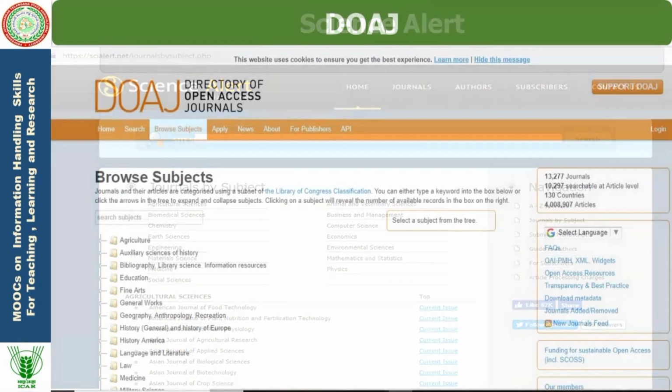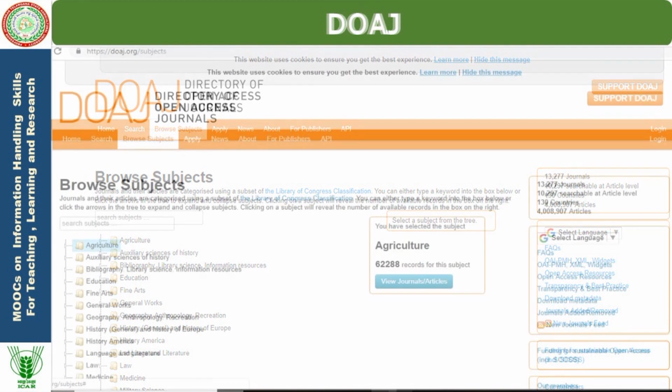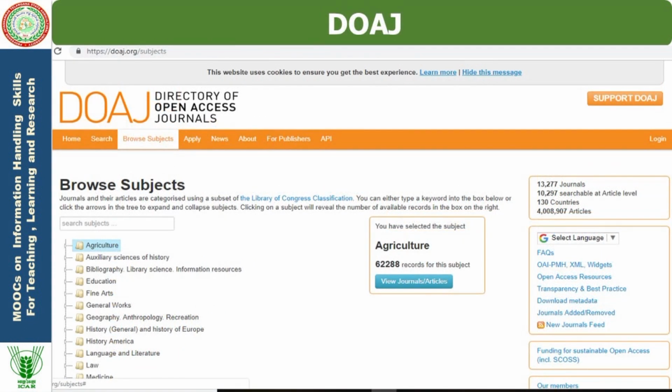Then we have the Directory of Open Access Journals, which you know, it is very famous, and we have 13,277 journals. Then 62,228 agriculture records are available. We can access these resources from there free of cost, and a lot of resources are available.